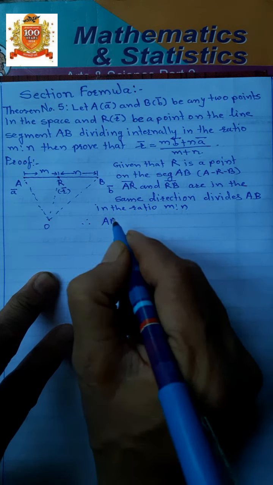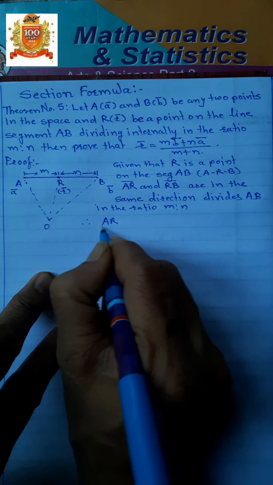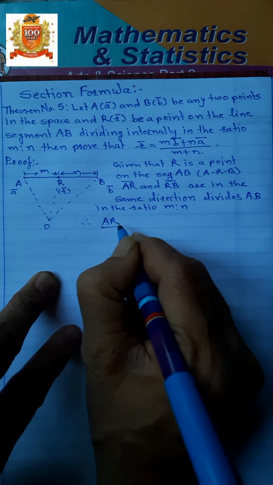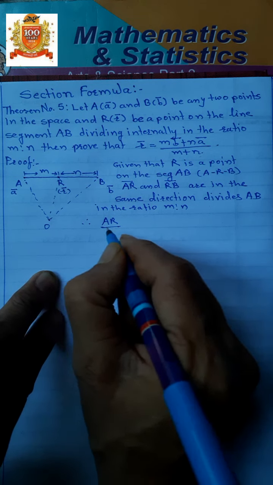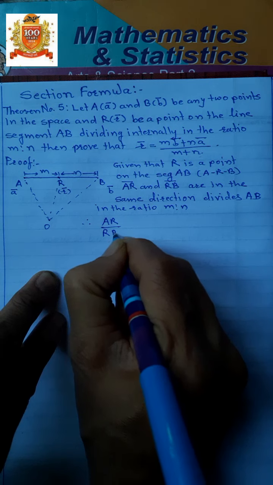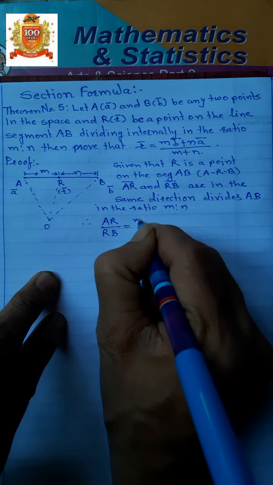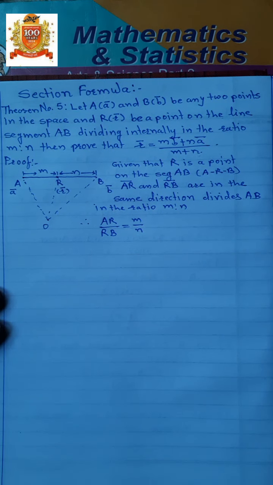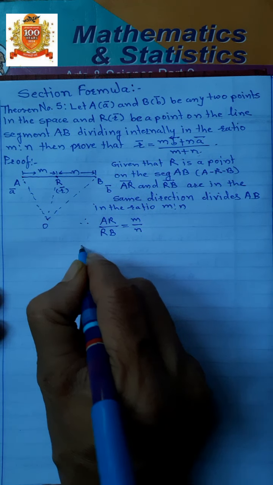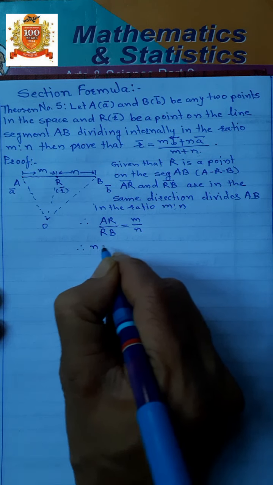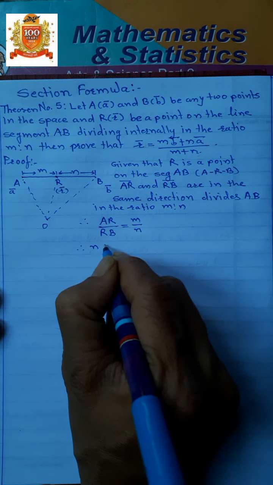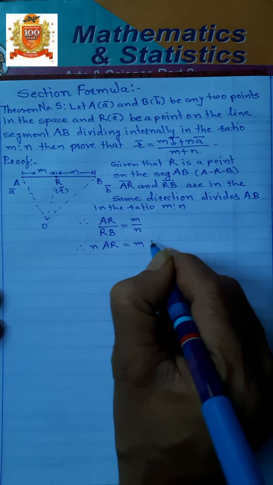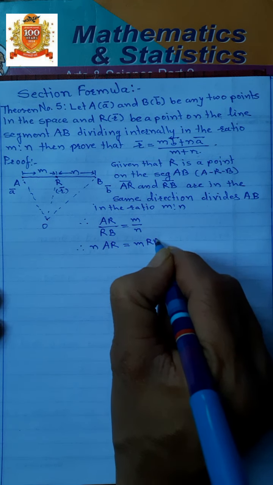AR upon RB is equal to m upon n, isn't it? Therefore, we have n into AR is equal to m into RB.